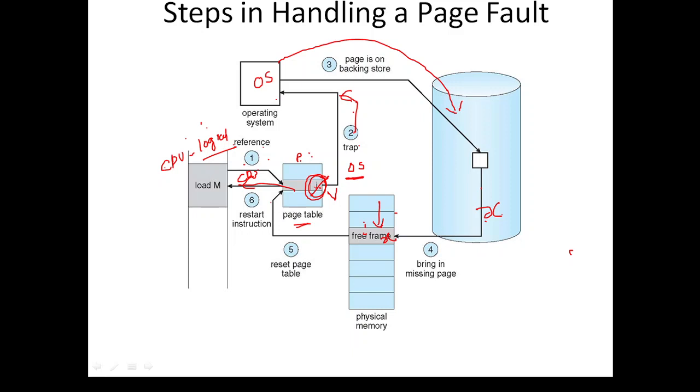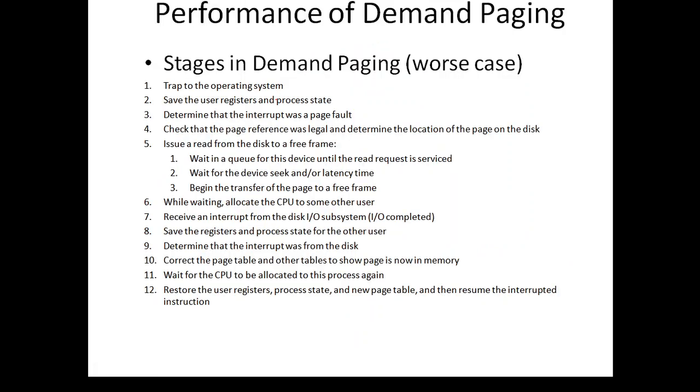After the bit is valid, the control is transferred from the operating system to the processor, and then the processor is going to check in the page table. Then it is a valid bit, so it will take the information. So these are the steps that we handle in the page fault.